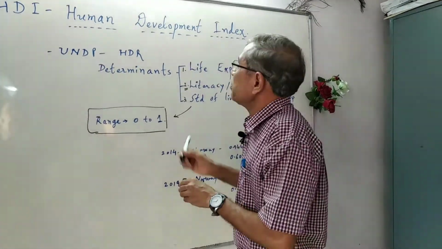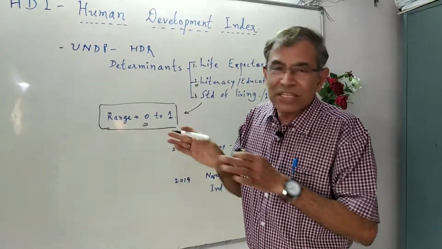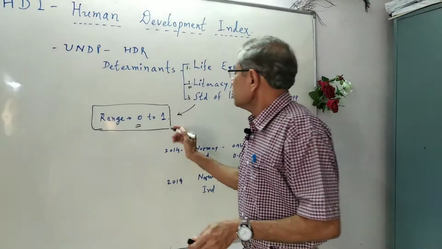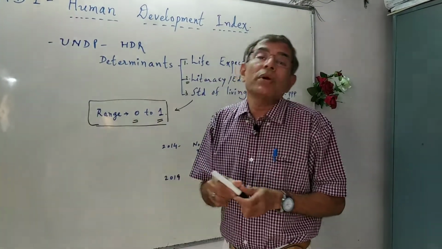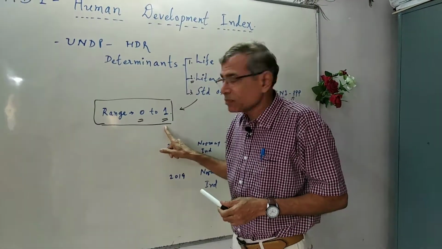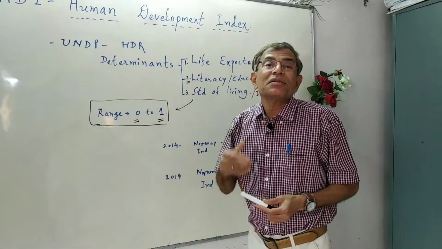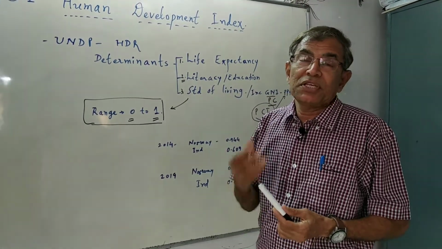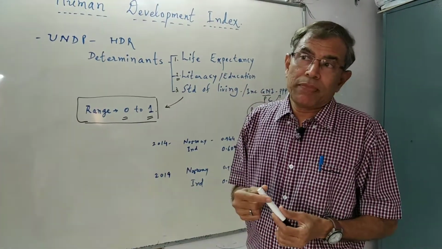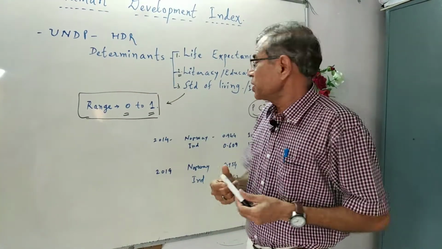The value of a particular country's HDI nearer to 0 indicates lower human development and economic development, and the value nearer to 1 indicates that human development in that particular country is better, is higher, is good. So that's how HDI works, helps us to evaluate economic and human development in any country.